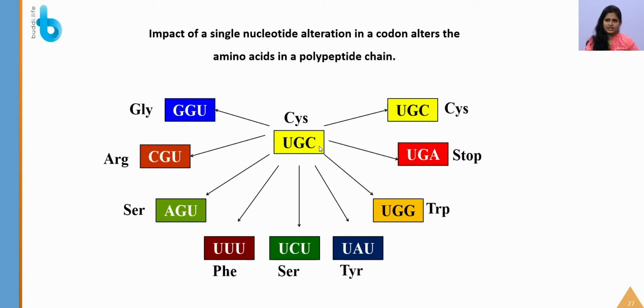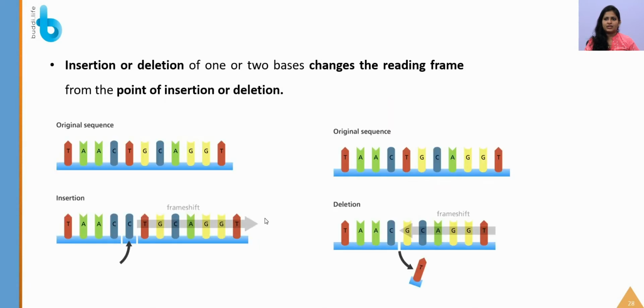You can see this. For example, UGC is coding for cysteine. So if it is just one base change here, UGA, it is going to be a stop codon. It is not coding for any amino acid, and UGG is again going to code for tryptophan. For example, UAU, again if there is a change, it is going to code for tyrosine. So UCU, again how the changes are getting complicated. Even if it is a simple change, just one base, if it is changed, what is going to happen? The entire protein will have a defect or change.